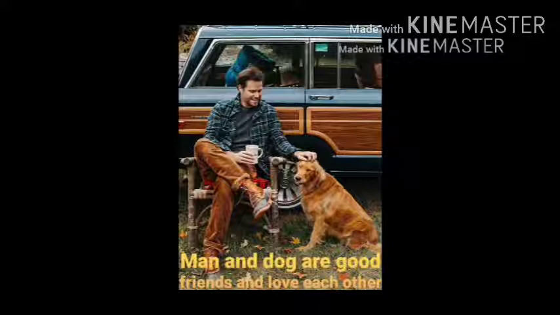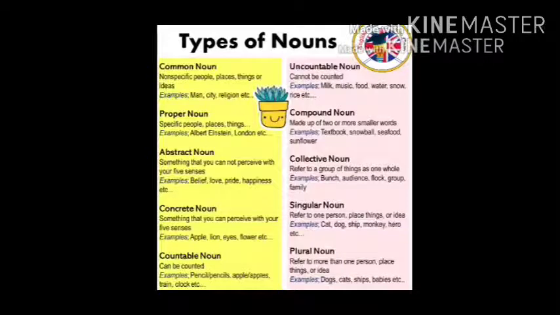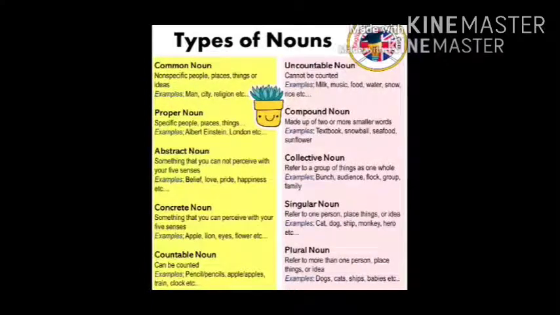It may be a name of a person, things, animals, places, etc. Again, nouns are of different types: common noun, proper noun, abstract noun, concrete noun, countable noun, uncountable noun, compound noun, collective noun, singular noun, and plural noun.